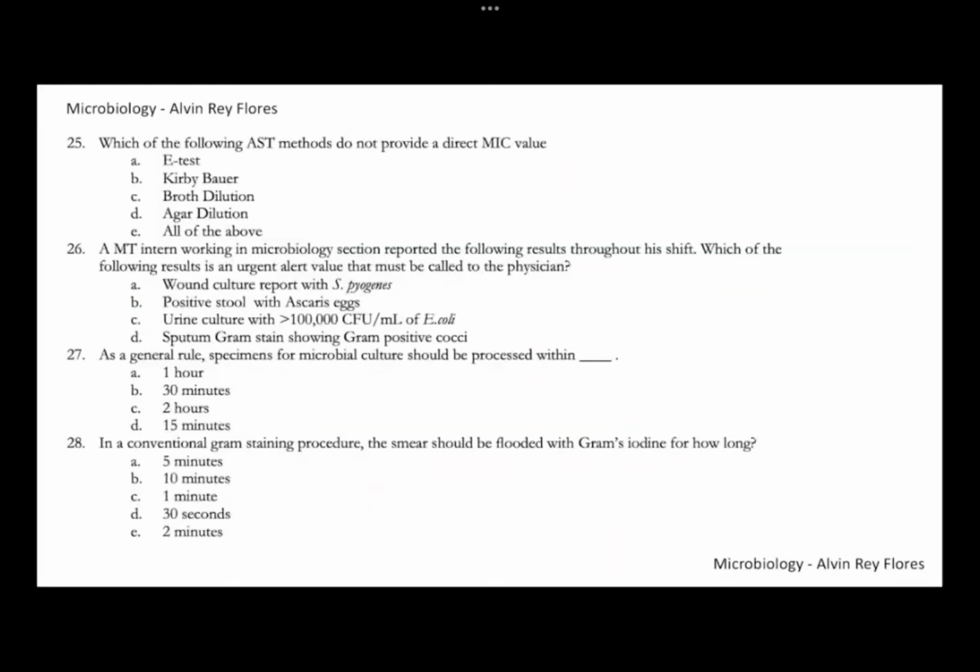Number 25. Which of the following susceptibility methods does not provide an MIC value? Definitely, this is your letter B, the Kirby-Bauer method. In the diffusion method or Kirby-Bauer, we are measuring the zone of inhibition, expressed in millimeters. Based on the zone of inhibition, we can classify whether it's susceptible or resistant. The other choices would all provide an MIC value, such as your E-test or epsilometer test, the broth dilution and agar dilution, but not your Kirby-Bauer. Number 25, letter B.